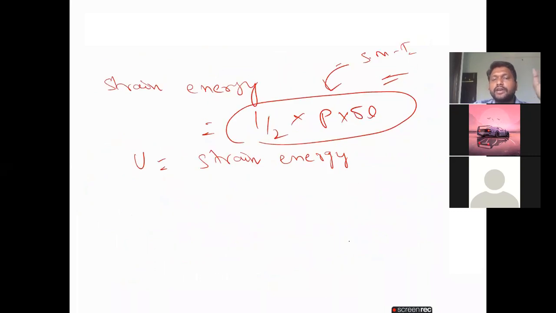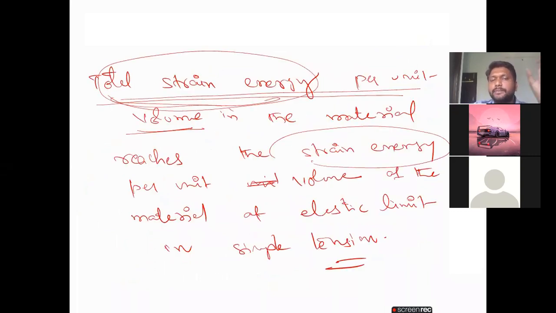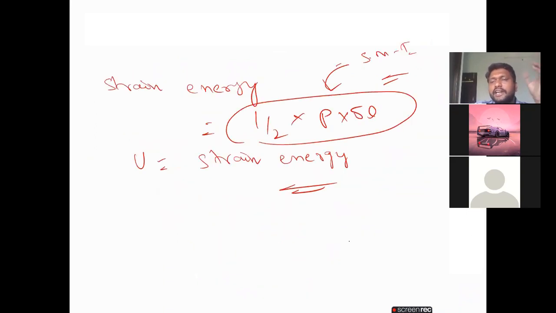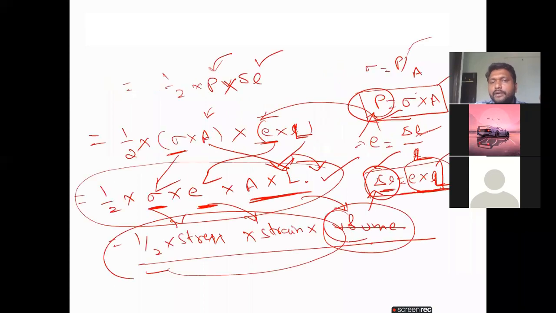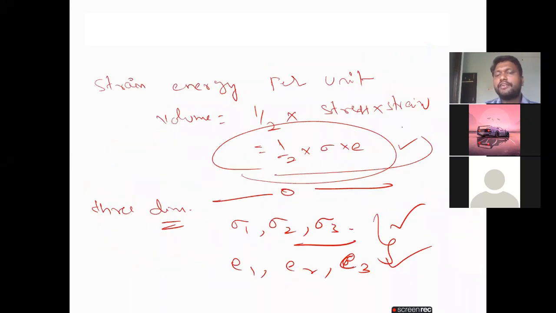So here the condition is that the total strain energy per unit volume in the material reaches the strain energy per unit volume of the material at the elastic limit in simple tension. Everyone knows the strain energy formula, half into P into delta L, where P is the load and delta L is the change in length. Stress sigma is load by area and strain is change in length by original length. From that we got the P value and delta L value and substituted. So the strain energy per unit volume finally is half into sigma E, which is half into stress into strain.